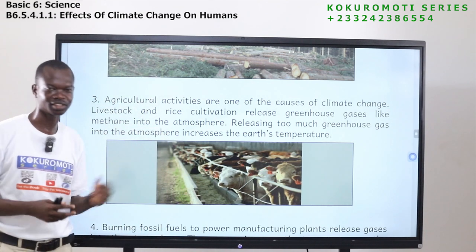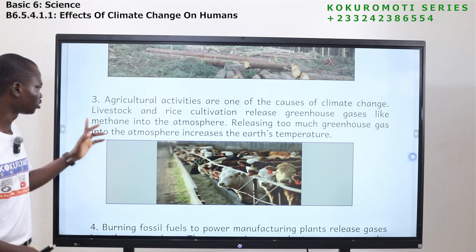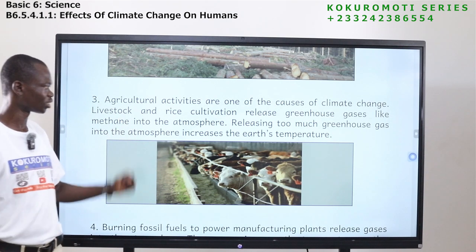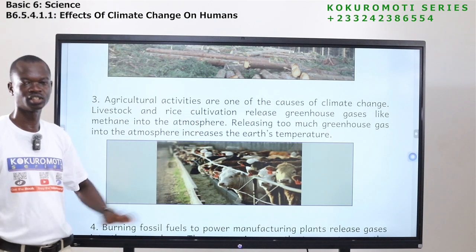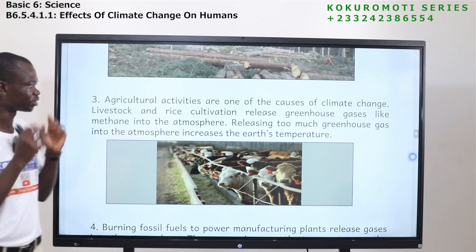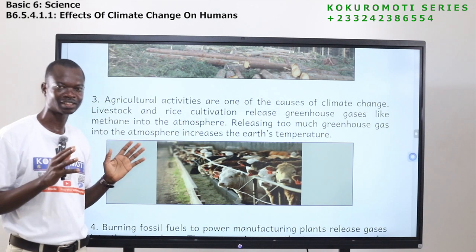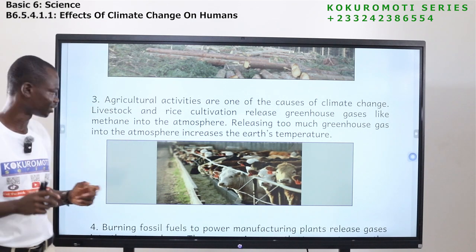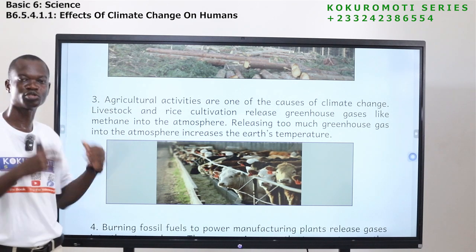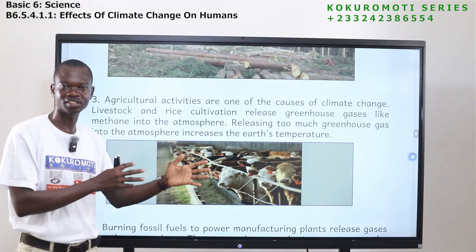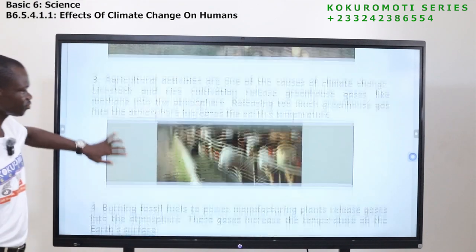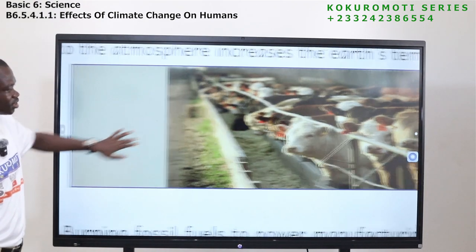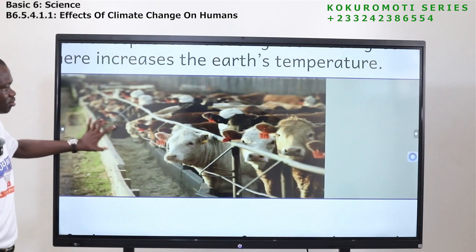So these activities, you should know, rearing of animals, that is livestock, and then rice cultivation, they release greenhouse gases. And one of the gases is methane. And you should understand the function of these greenhouse gases. Okay, so we have a picture here. Have you seen? This is a livestock.